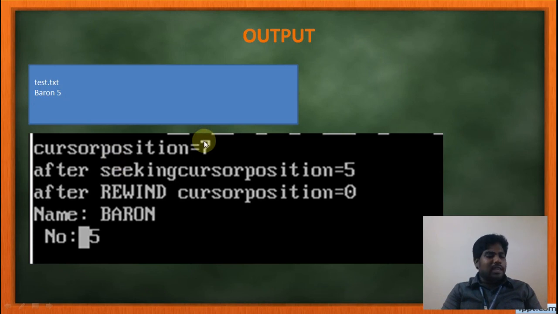After seeking, I sought to the 5th position, right? So the ftell is printing 5. Then after giving the rewind, it will go to the starting position 0. Then I am retrieving the string and the integer with the help of fscanf and displaying the output here, baron and 5.